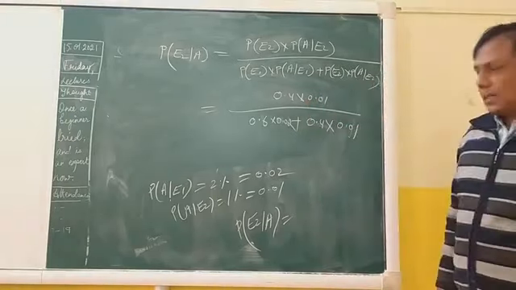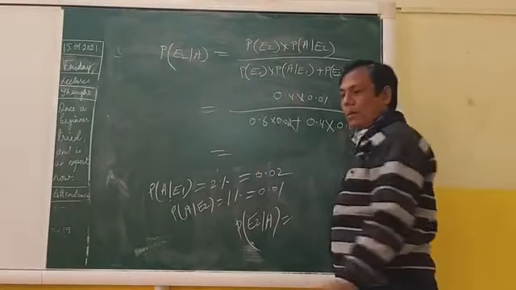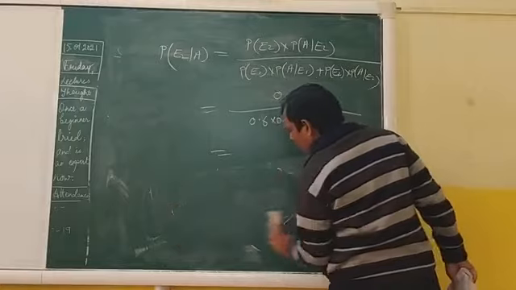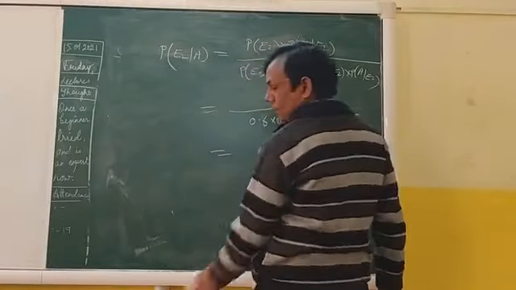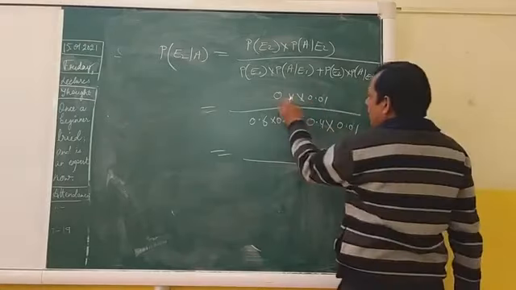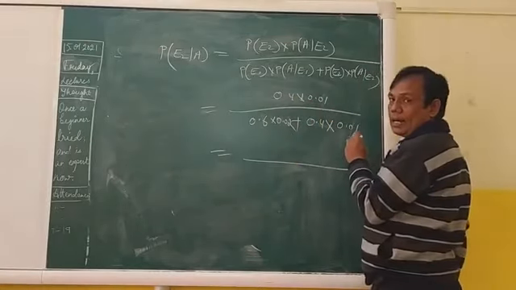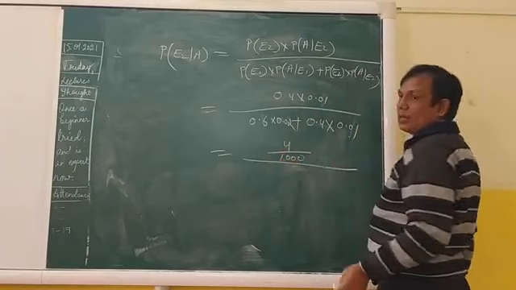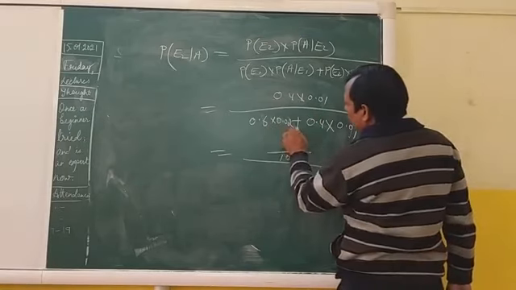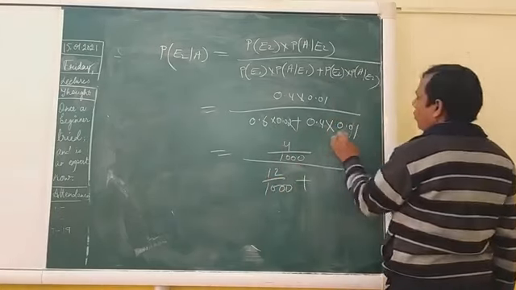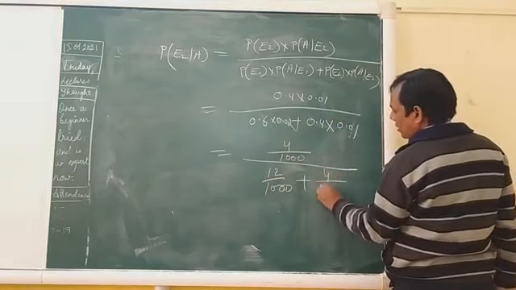Nice. Now what do we have to do? We have to remove the decimals. So this is 4 by 10 into 1 by 100, which is 4 by 1000. Also 6 into 2 is 12, so 12 by 1000, and 4 by 1000.